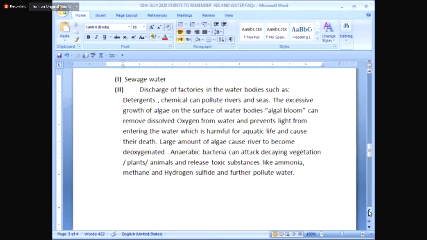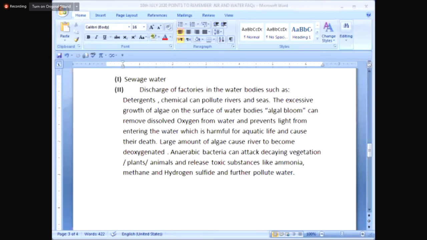Now, here I have very briefly and accurately accounted the effects. The excessive growth of algae on the surface of water bodies is called algal bloom.